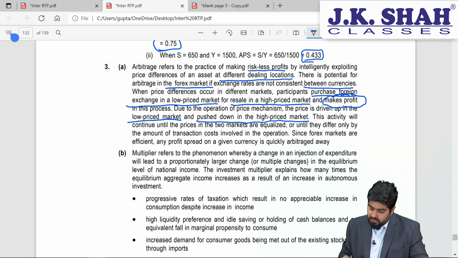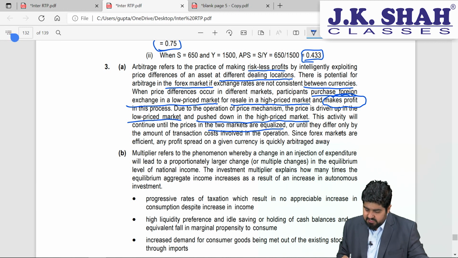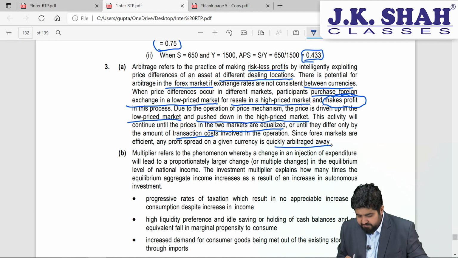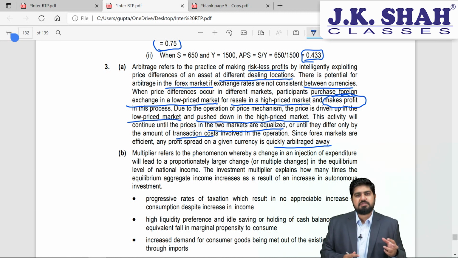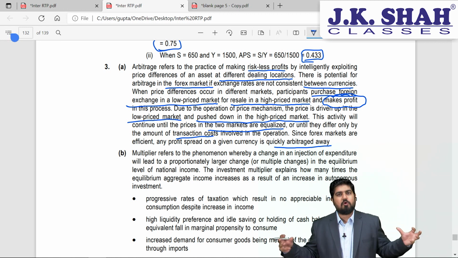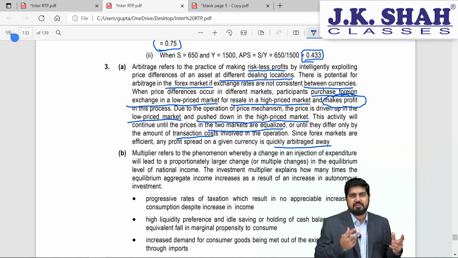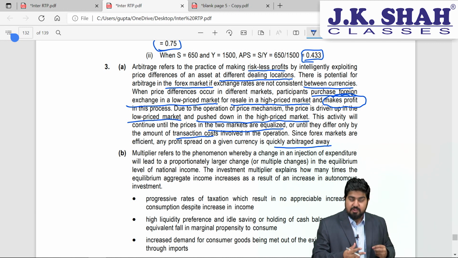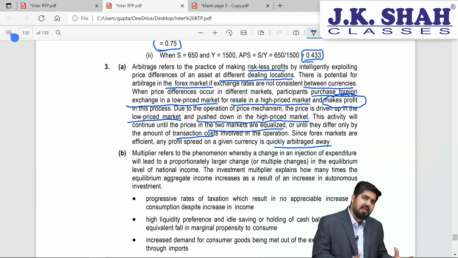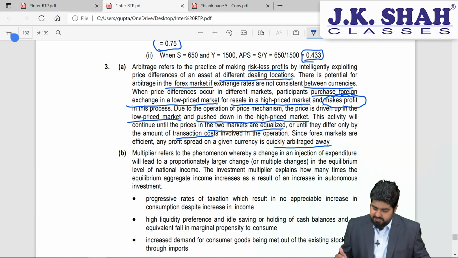So this activity will continue until the prices of the two markets are equalized, or until they differ only by the amount of transaction cost. Since forex markets are efficient, any profit spread on a given currency is quickly arbitraged away. So these opportunities do not live for a longer period of time. This is very quick. It happens instantly. If you are at the right time, at the right place, you take that opportunity, make money out of it and leave it. Alright, so that's arbitrage for all of us.